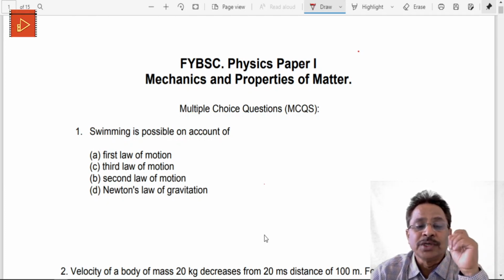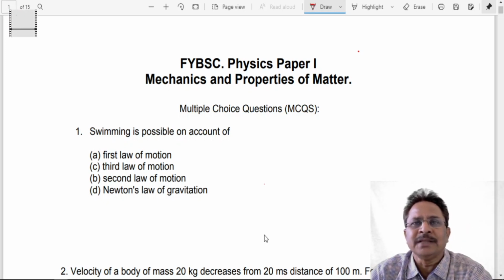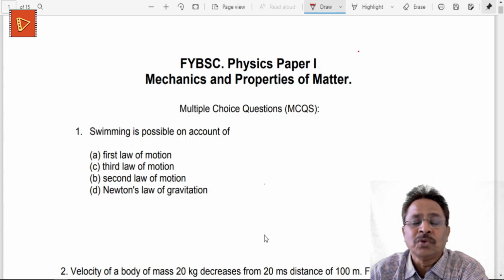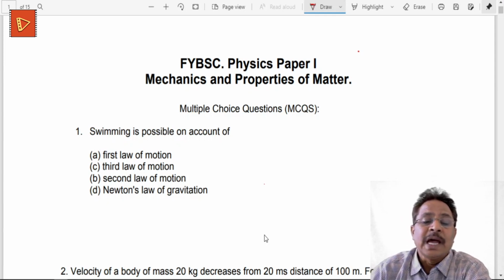In this case, when we try to swim in a swimming pool, we move our legs or hands, and that gives a certain force on the liquid, and as a result the liquid also gives a certain force on the body. Thereby this action and reaction law holds good for this situation, and therefore the third law of motion is applicable.